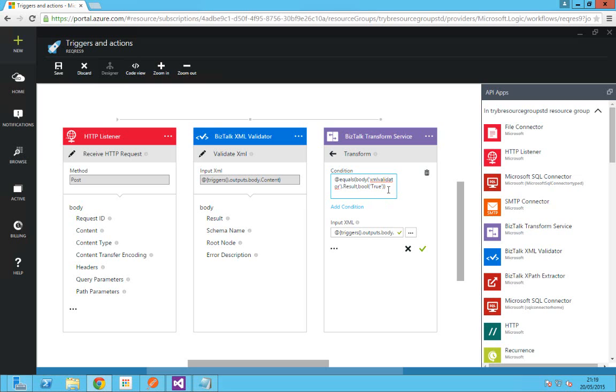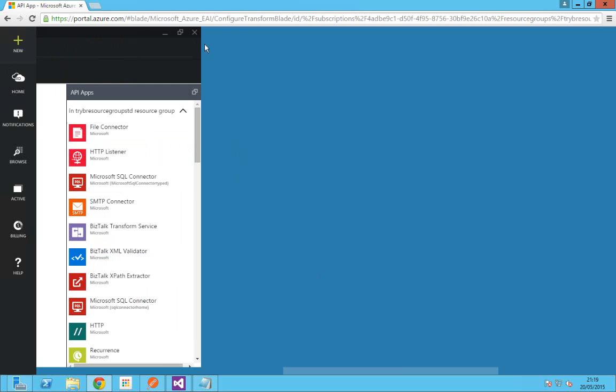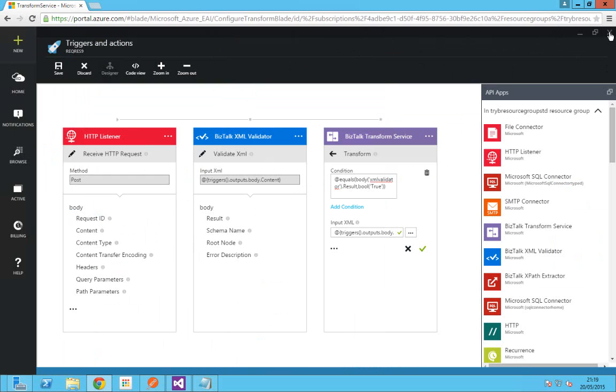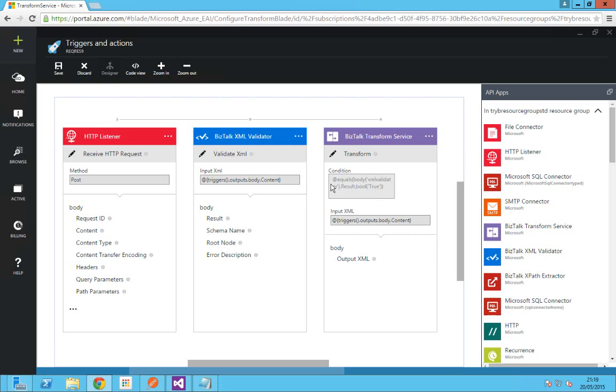So what this expression says is, see whether the output, the result of the XML validator is true. If so, then execute this BizTalk transform service API action. Click on this. If it is true, what do I need? I need to send the response.